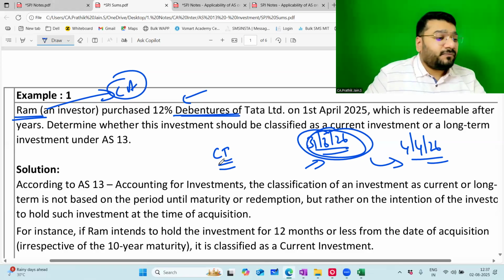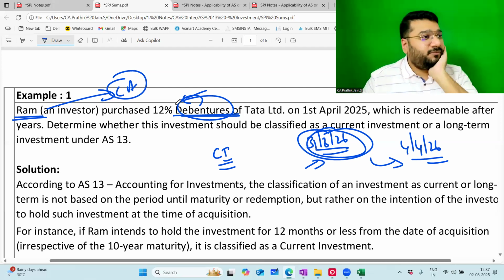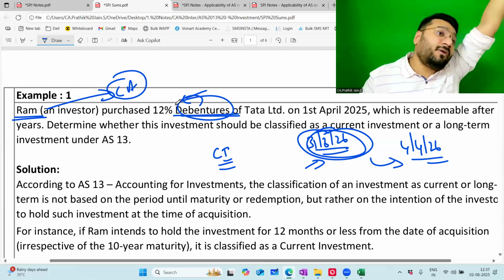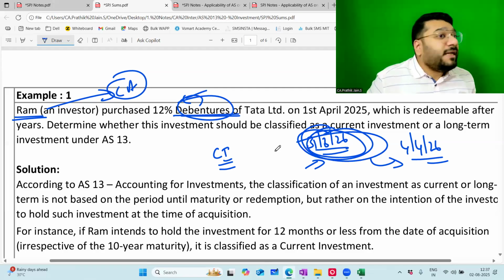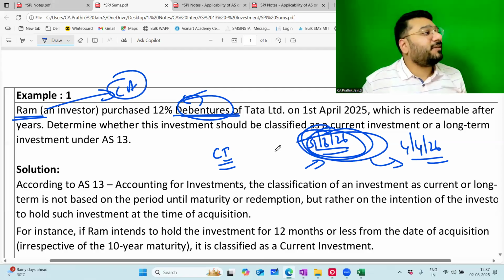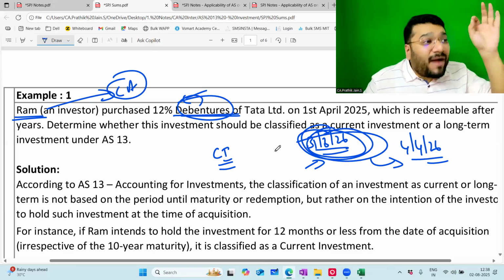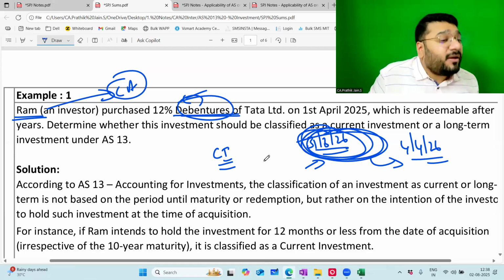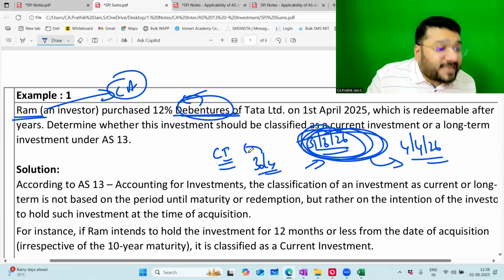Sir, I invested money in debentures. The actual intention at the time of investment was to hold for 10 years. On the balance sheet date, I want to sell it after 1 month. Can the intention be changed? Yes. I have to see the final intention on the reporting date. So on the reporting date, I said I'll sell it for this rupees after 1 month, on 30 April. Accordingly, you classify this as current.